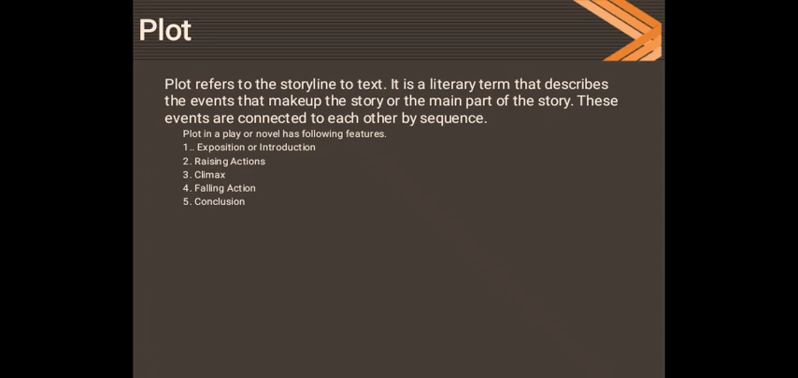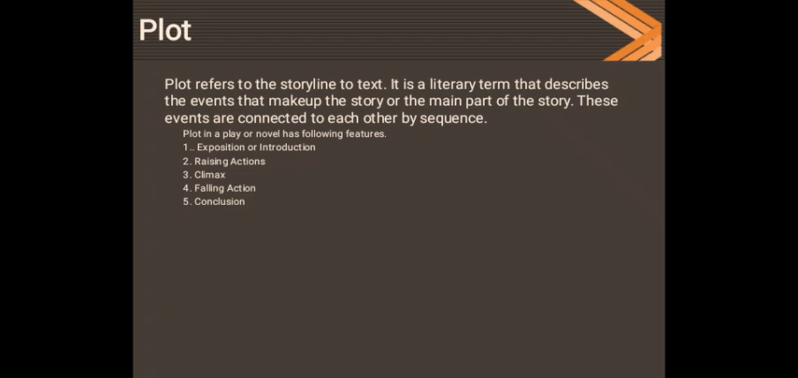Next is the plot. Plot refers to the sequence of events that happen in the play. A plot usually includes the exposition or introduction, in which we are introduced to the conflict of a play and to the characters, and we know what story is going on.